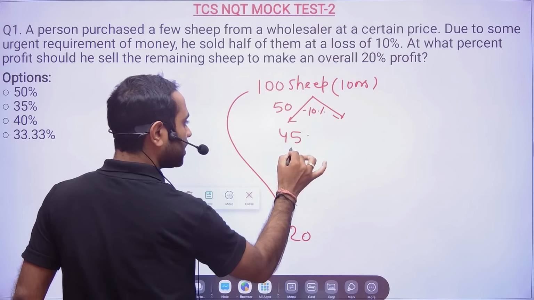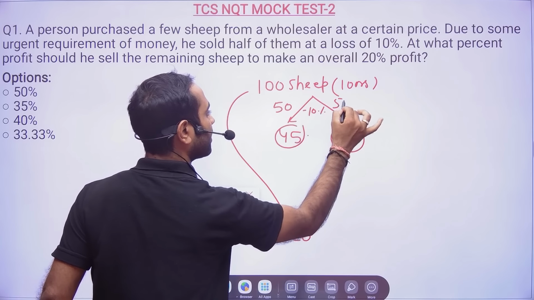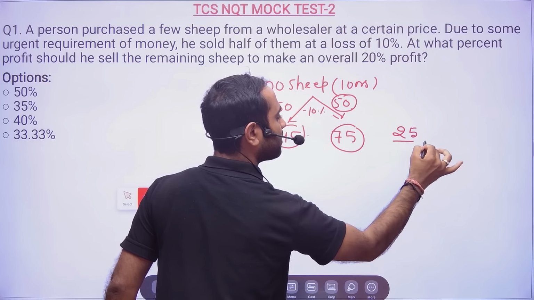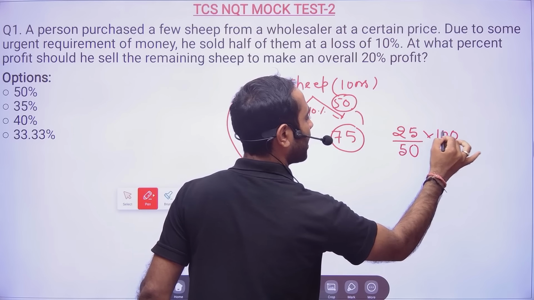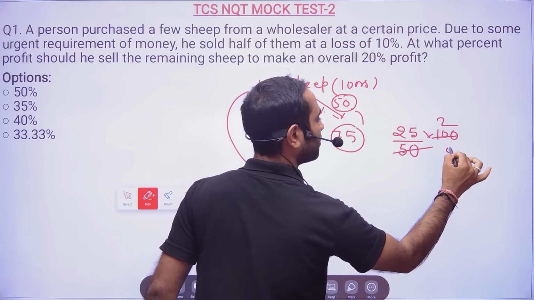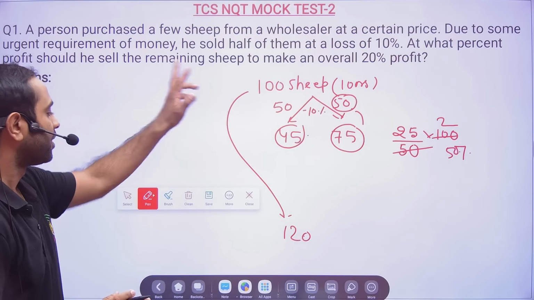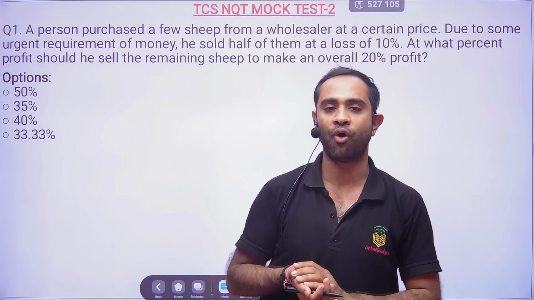Remaining, so 120 minus 45, he should sell at 75. Remaining 50: here 50 rupees is the cost price and 75 is the selling price. So profit is 25 rupees, divided by 50 into 100, and it will be 50%. It will just take seconds, because I wanted to explain, so I went into the very basics, and now I hope it is clear.